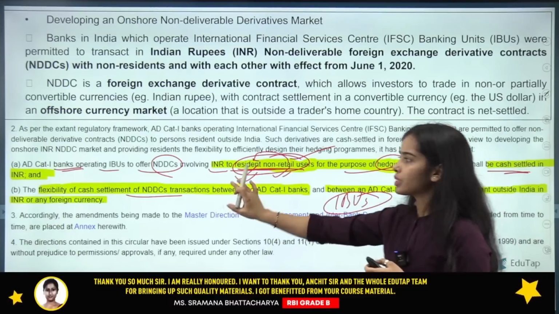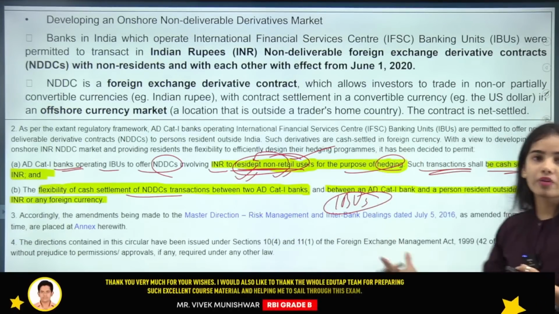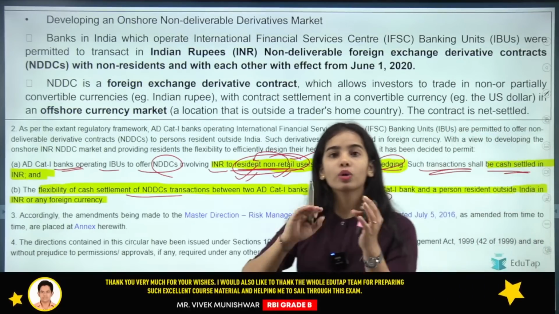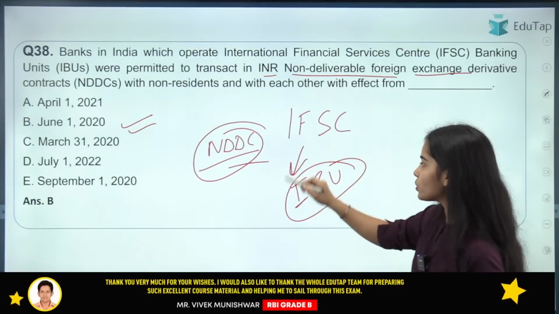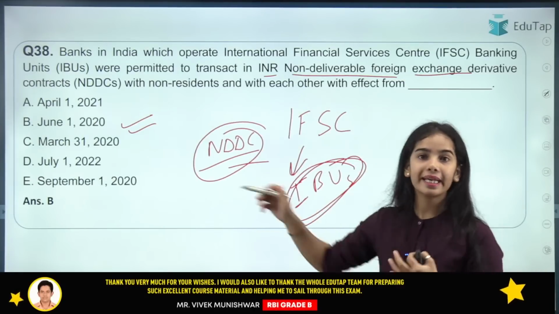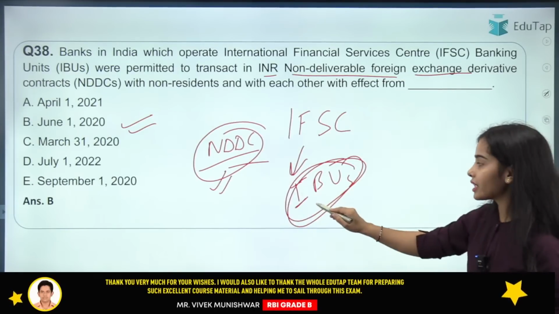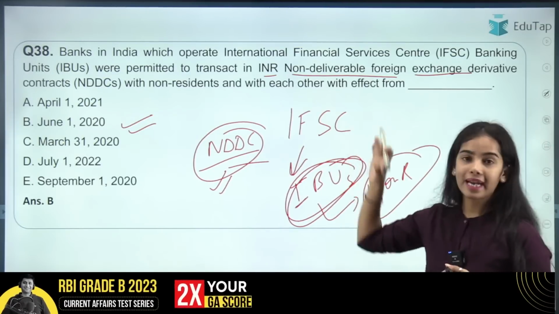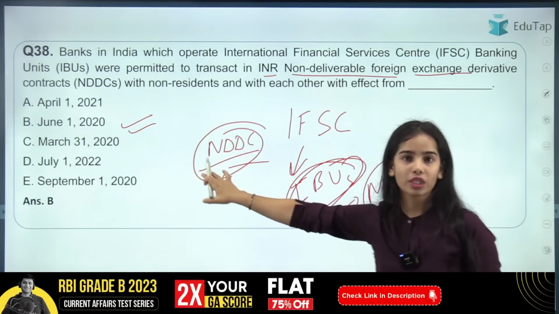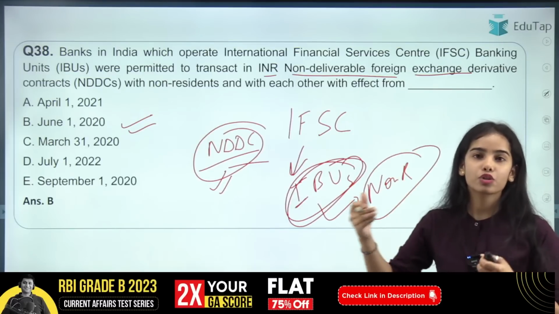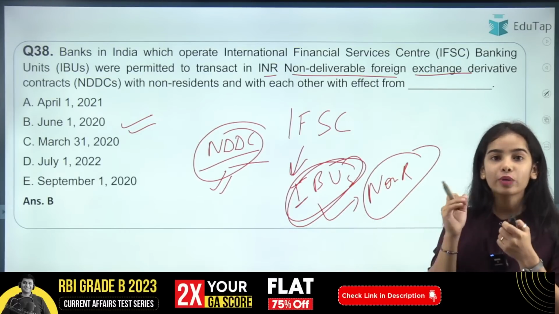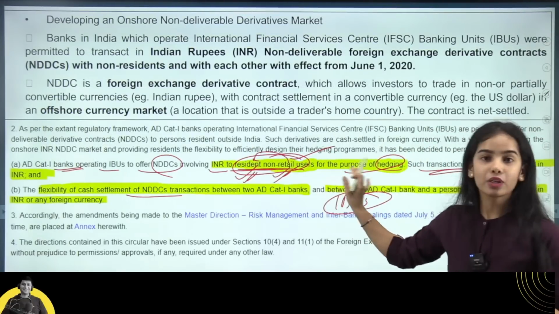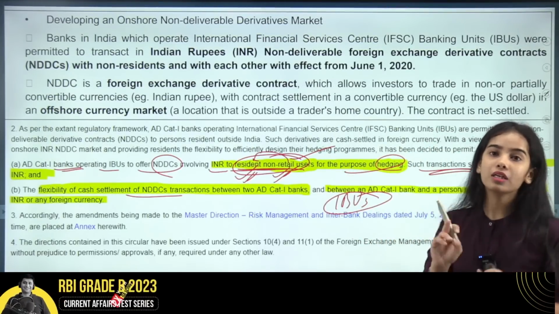Okay. So this was the whole news article. We have already discussed this before also, so you can read this. So the IBUs were allowed to transact the NDDCs among themselves, or were allowed to provide this to the non-residents, from June 2020. But now, since June 2023, it has been said that you can provide this NDDC to the resident non-retail users, but the settlement should happen in Indian rupees only.